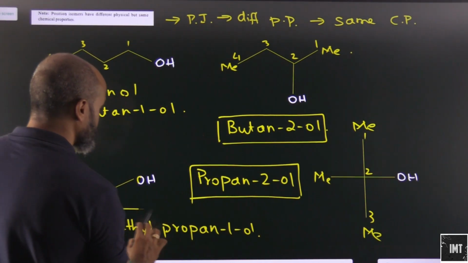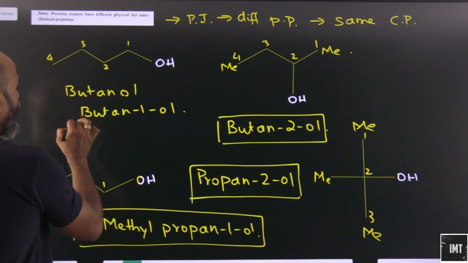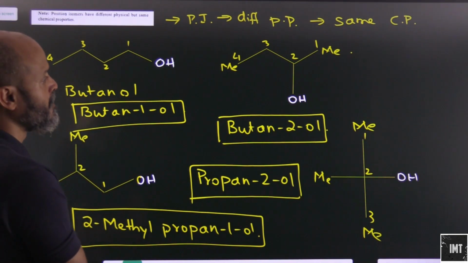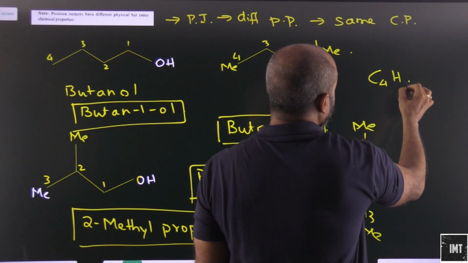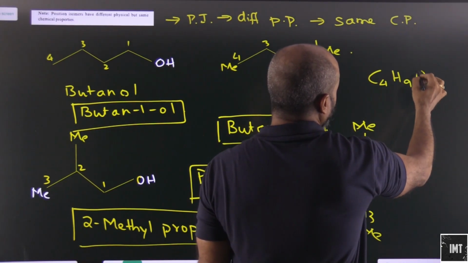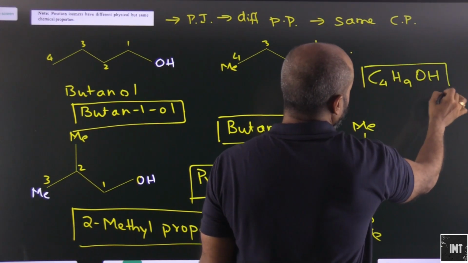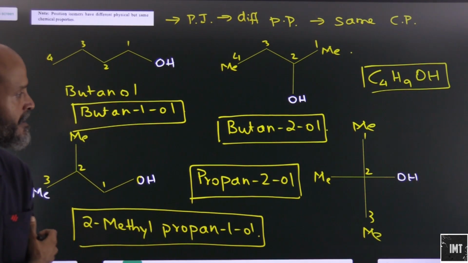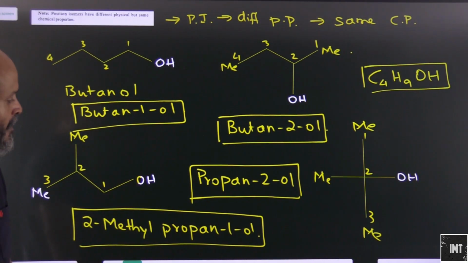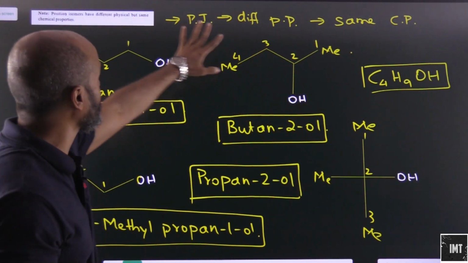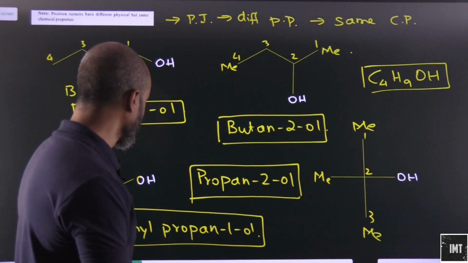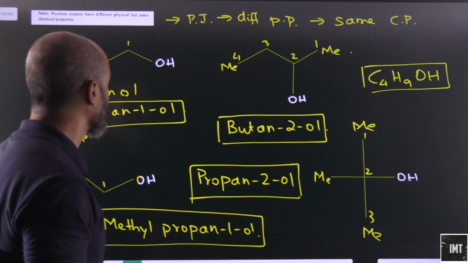Look at all these compounds very closely. All of them are isomers fulfilling the condition of C4H9OH. Here it is butan-1-ol, and this is 2-methylpropan-1-ol. All these are basically position isomers.